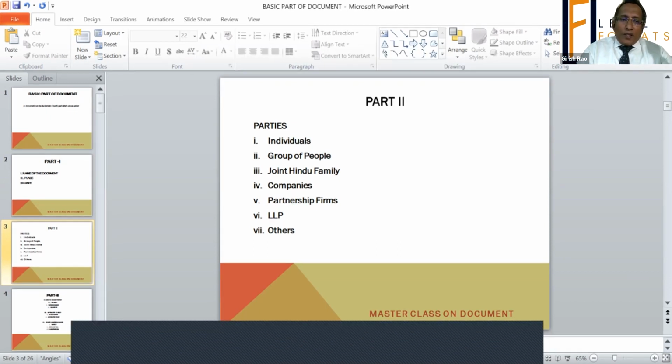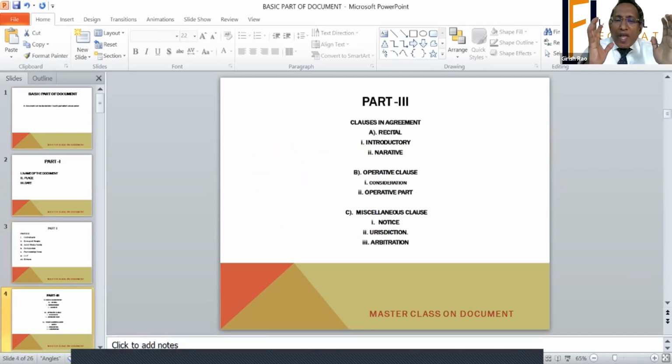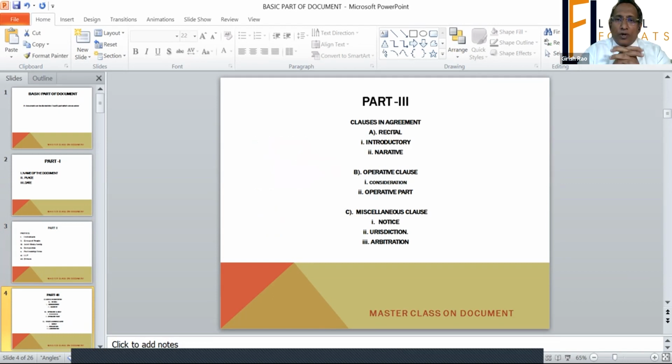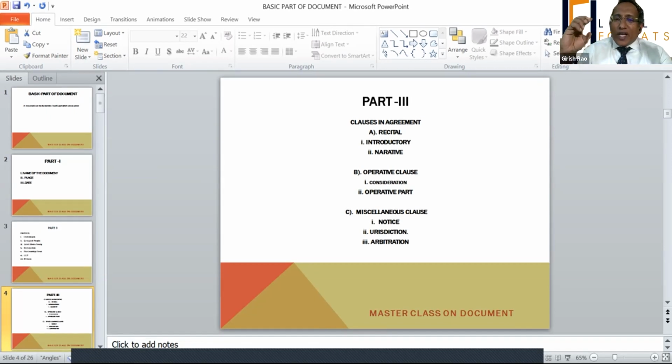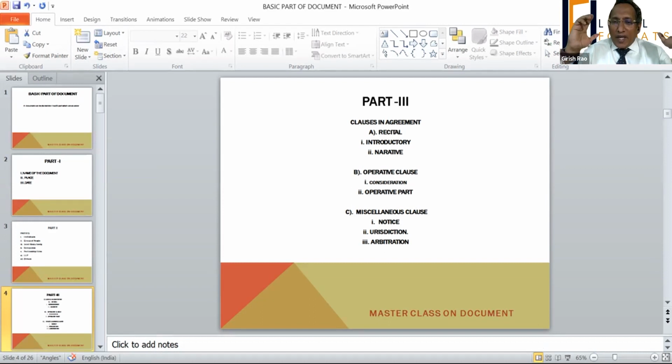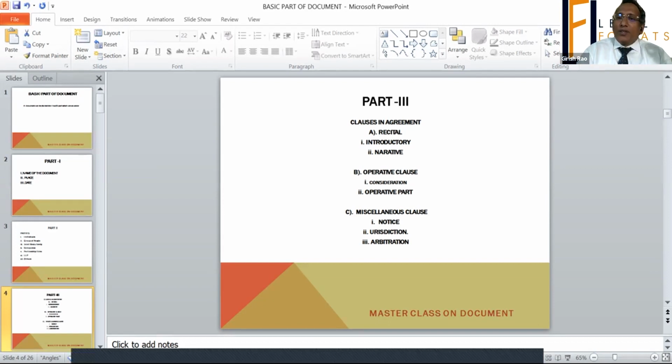So the next part is actually the main part of a document, which comes with recitals, clauses in the agreement, which will come as a recital, which will be introductory recital and narrative recitals. Operative clause, then comes the consideration part.